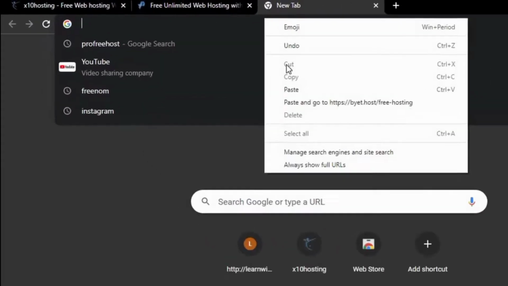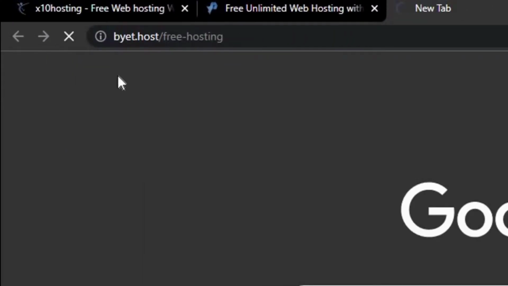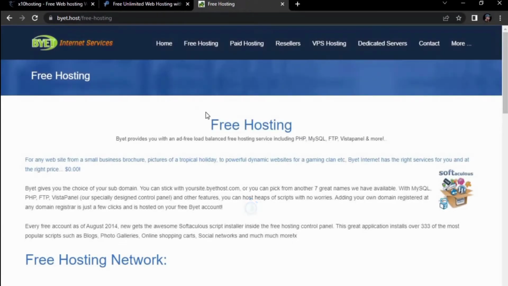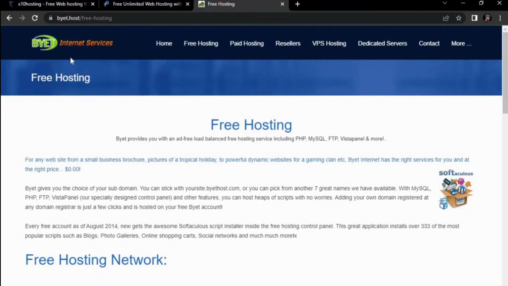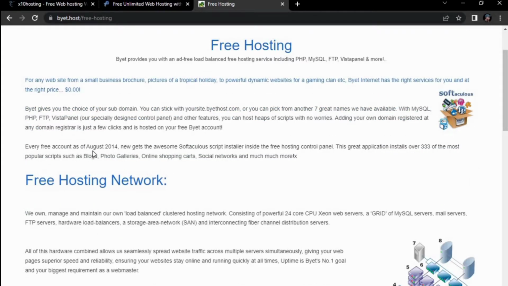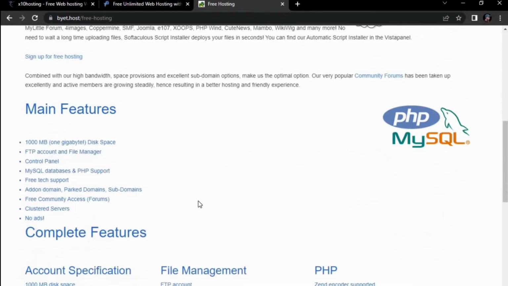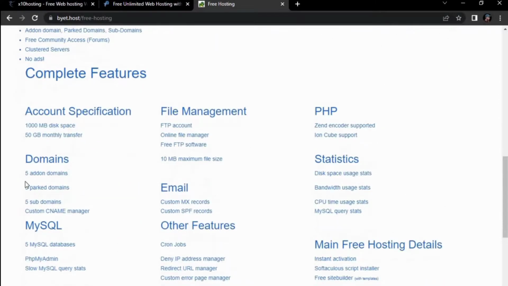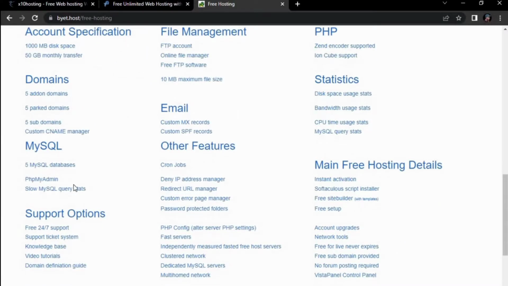Search again in a new tab. This website is an internet service by Byet.host. It provides free hosting network and free hosting plans. Domain, MySQL, support options, all is free.